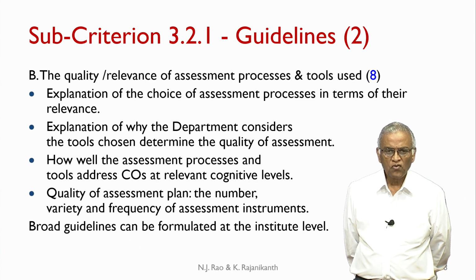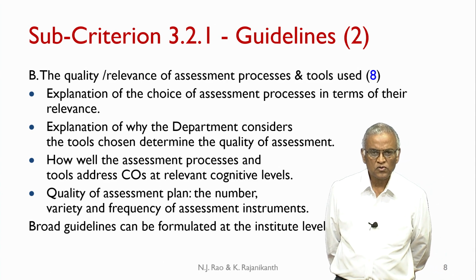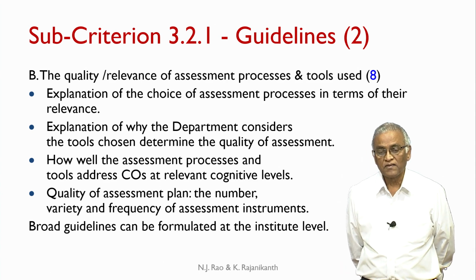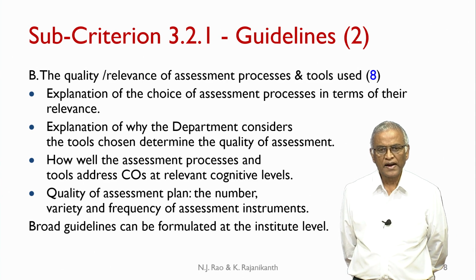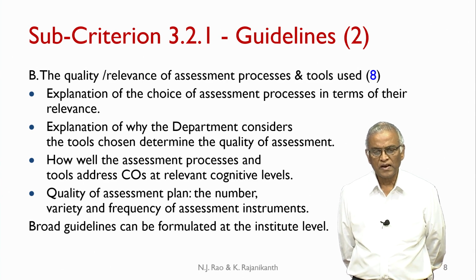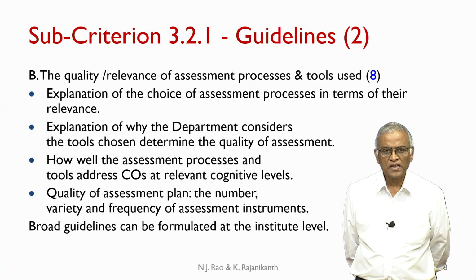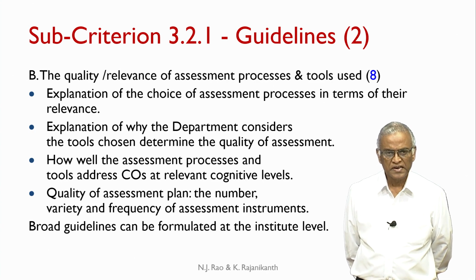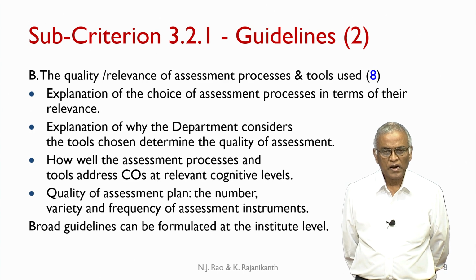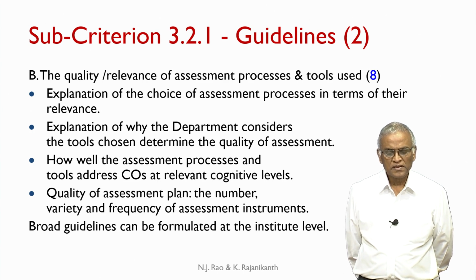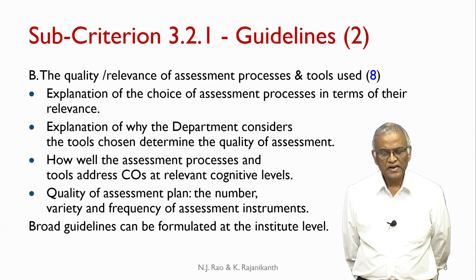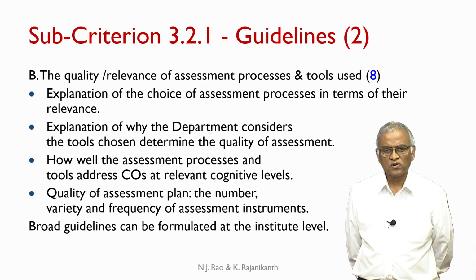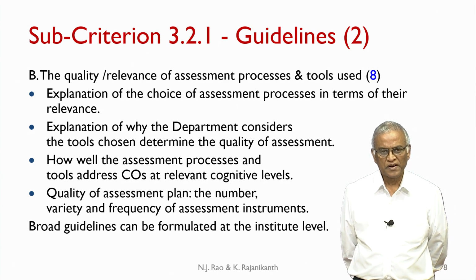And then how well the assessment processes and tools address COs at relevant cognitive levels. If you can add an explanation to that, the relevant cognitive levels, then you are actually explaining the quality and relevance of the assessment process. So, you can score more marks out of that 8. And for quality of assessment plan, the number, variety and frequency of assessment instruments should all be mentioned in this explanation.